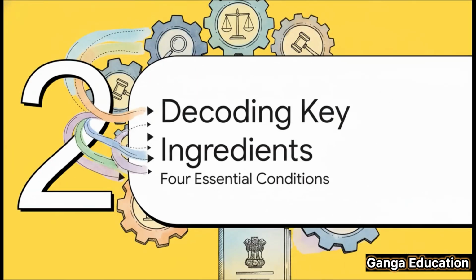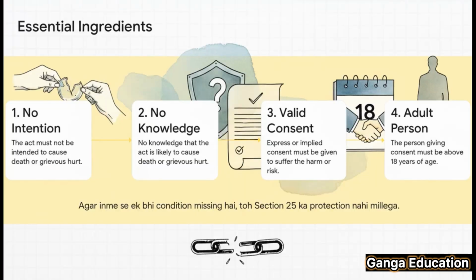Now, to really master this section for your exams, we need to break it down into its 4 essential conditions. Think of them as the key ingredients. Let's have a look at each one. So here's the deal, and this is absolutely crucial. For Section 25 to even apply, all 4 of these conditions must be satisfied. First, there can be no intention to cause death or grievous hurt. Second, the person doing the act must not know it's likely to have those severe consequences. Third, there must be valid consent from the person who's getting harmed. This can be spoken, written, or even implied by their actions. And fourth, that person has to be an adult, over 18 years old. If even one of these is missing, the protection of this section is gone.